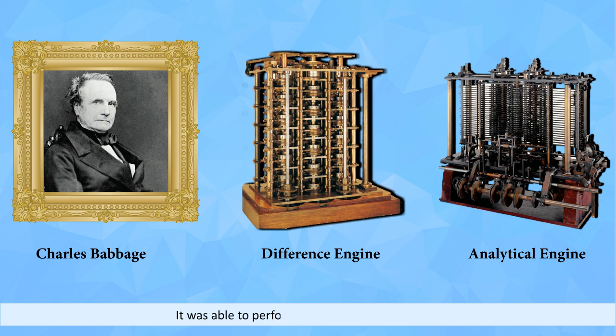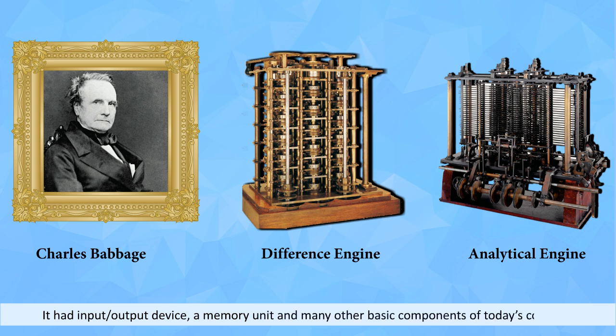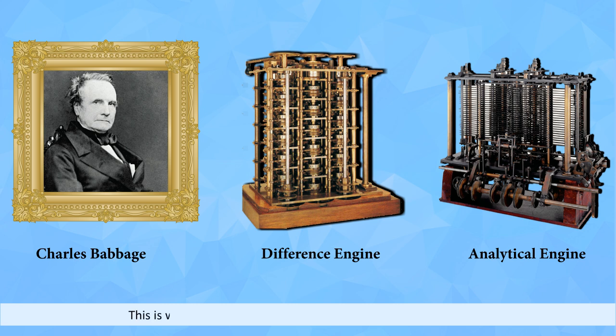It was able to perform any arithmetical calculation. It had an input and output device, a memory unit, and many other basic components of today's computers. This is why Charles Babbage is known as the father of computer.